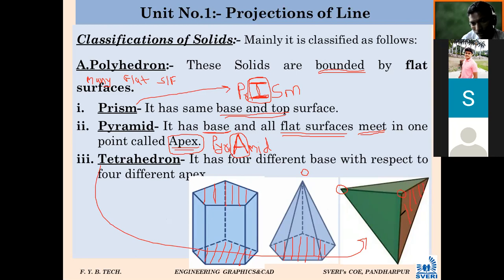हा एक स्पेशल टाइपचा object आहे. This also we should know. That is called a tetrahedron. हा सुद्धा माहित पाहिजे. So this classification is required from the third chapter onward.